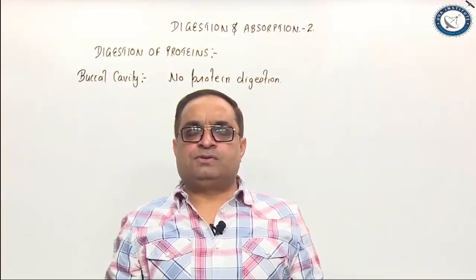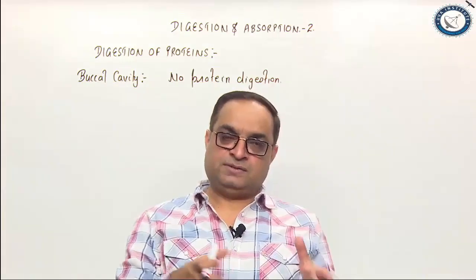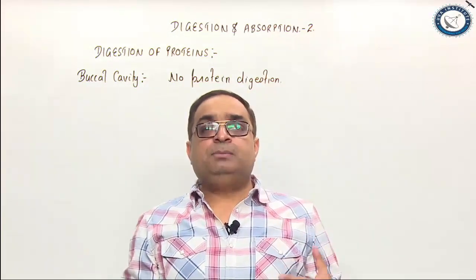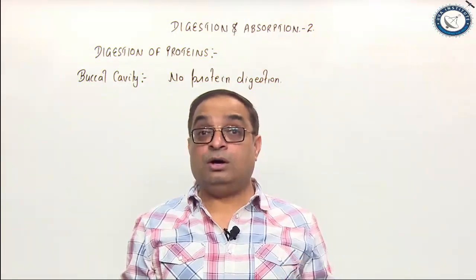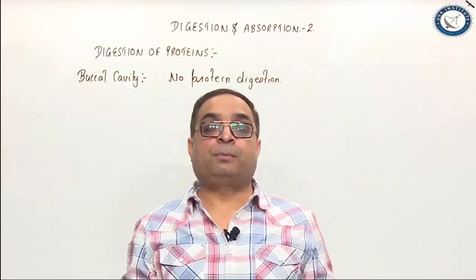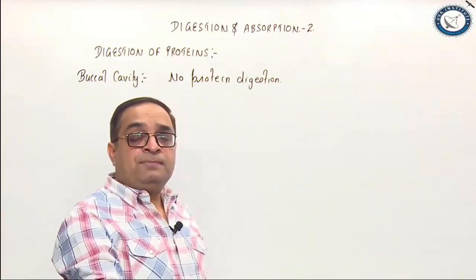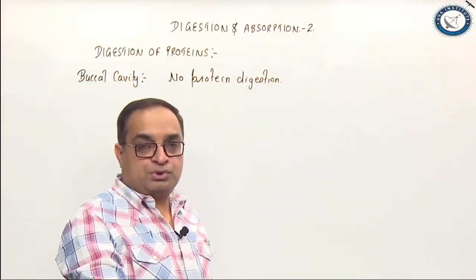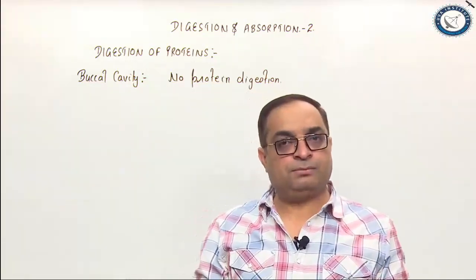Today we will be discussing digestion of proteins. There are two main sources of proteins in our diet, the animal proteins and the plant proteins. Animal proteins are called the first class proteins because they contain all essential amino acids in proper proportion. The plant proteins are second class proteins because they do not contain all essential amino acids in proper proportion. We'll discuss essential amino acids in the topic of biochemistry.